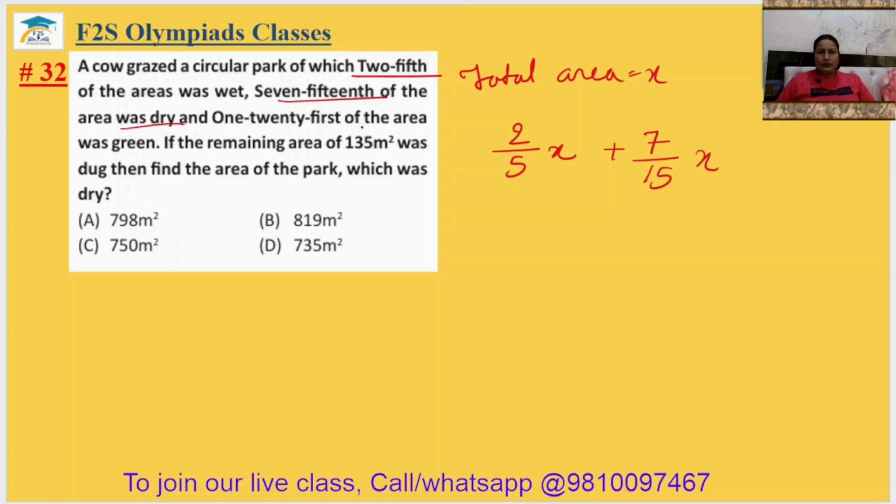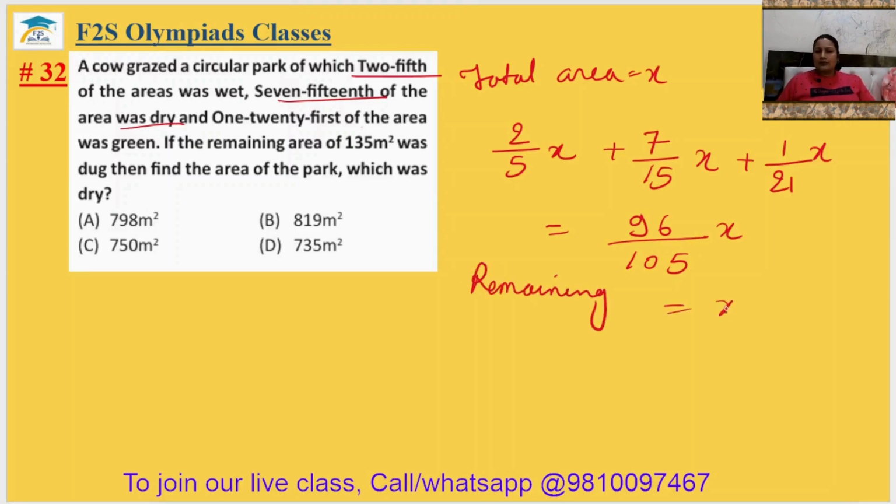And 1 by 21st area is green, so it means 1 by 21x is green. So the total of this is equal to 96 upon 105x. Then the remaining area will be x minus 96x upon 105, that is your